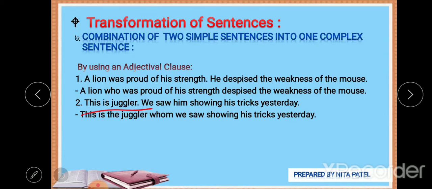Next, this is a juggler. We saw him showing his tricks yesterday. So we are talking about the same juggler. Now which juggler are we talking about?